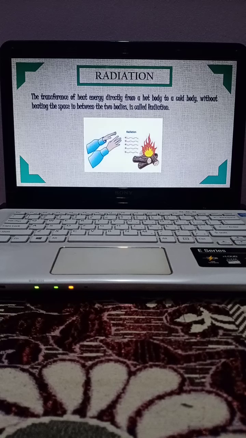Next we are going to see what radiation is. Radiation is a process of transference of heat energy directly from a hot body to a cold body without heating the space in between the two bodies. The example can be very well understood by this.